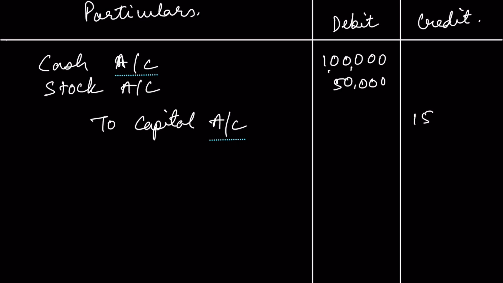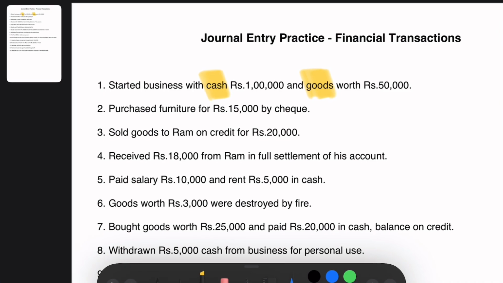Cash introduced is 1 lakh rupees, stock introduced is 50,000, and the capital account will be 1,50,000. 1,50,000 rupees of capital is introduced to the business in the form of cash and stock. So this is your very first journal entry. Next we move on to the second entry.